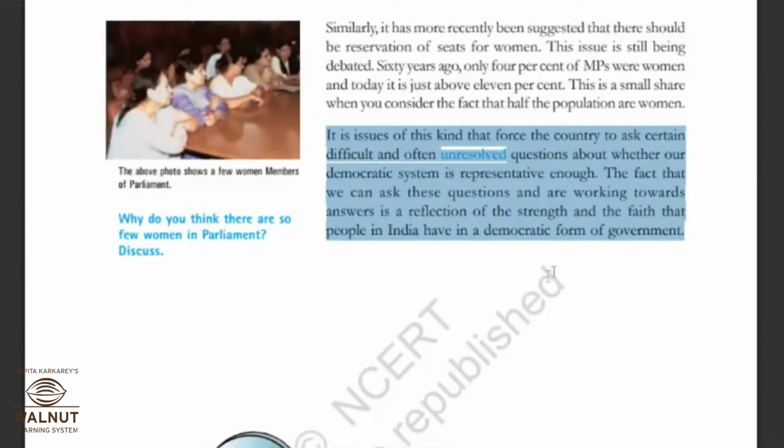Okay, I'm moving on to the PPTs now. Here we complete our lesson, why do we need a parliament. But I want to tell you, you have to read the glossary part, which is there at the bottom of page number 40. Those are the meanings of words which had occurred in the lesson. You have to read those meanings, then you will understand the lesson easily. Okay, so I'm moving on to the PPTs.